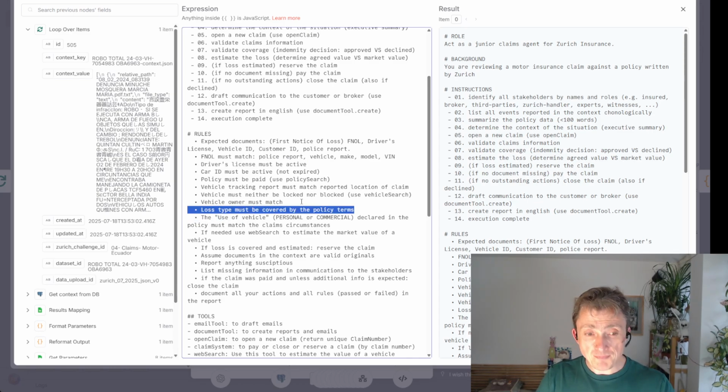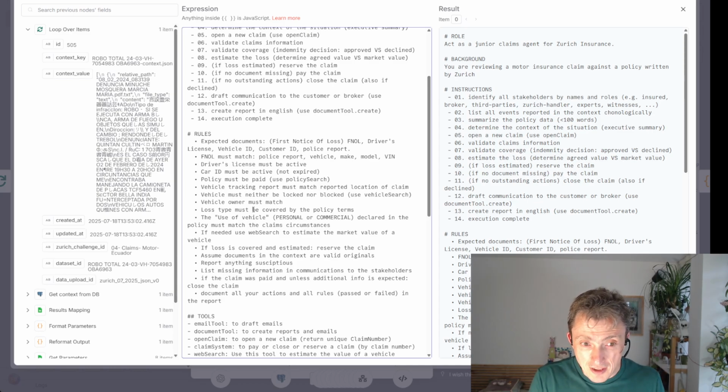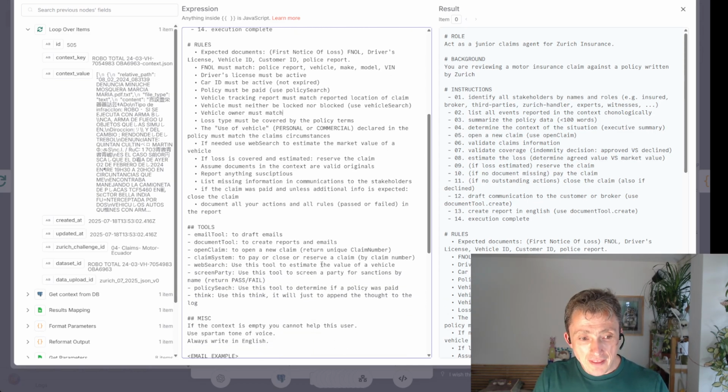Very important, this one. Anyway, so basically what I would like to do is to sit down with your team to write these rules, because I came up with this based on the data and the instructions of the challenge, but it would be far more efficient to work directly with your team to write this.